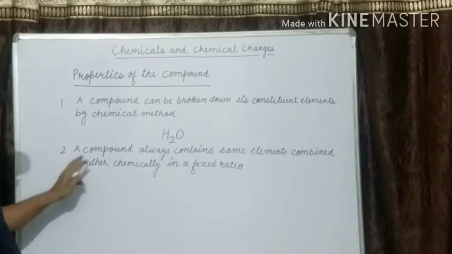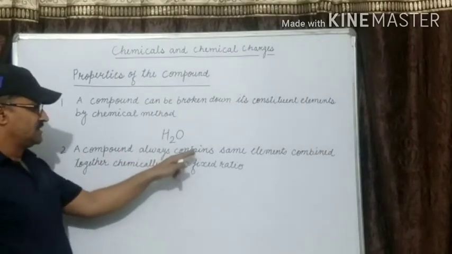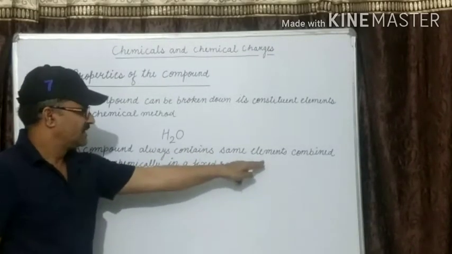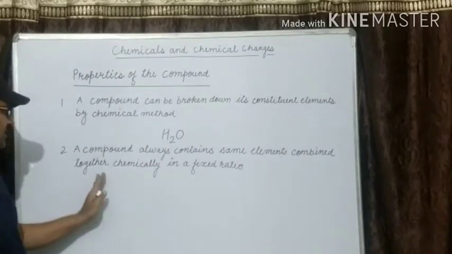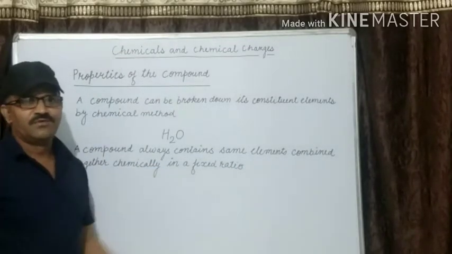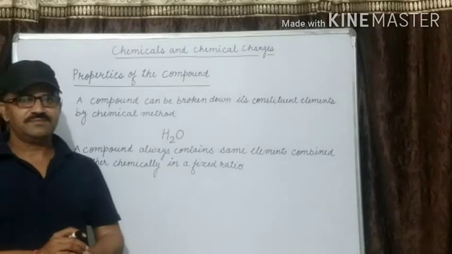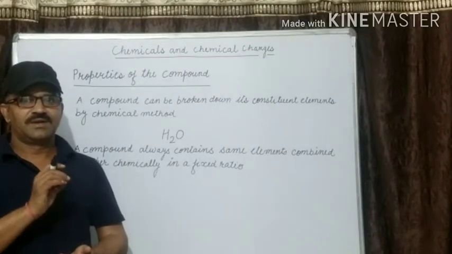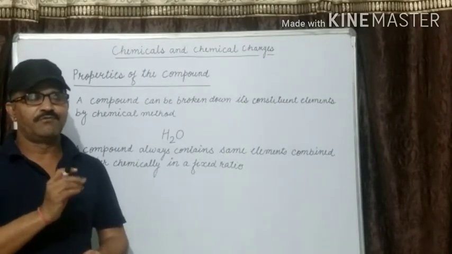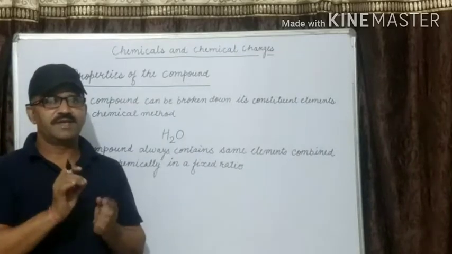Second property, a compound always contains the same elements combined together chemically in a fixed ratio. For example, you can take the example of water. You can take the example of sugar.